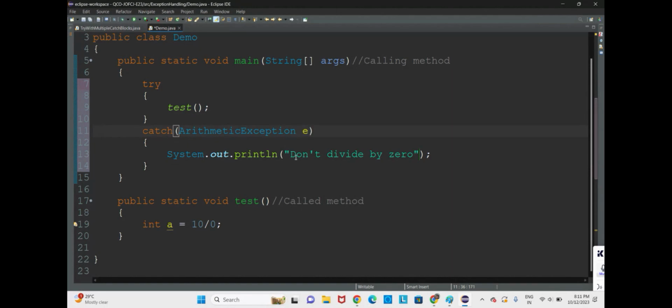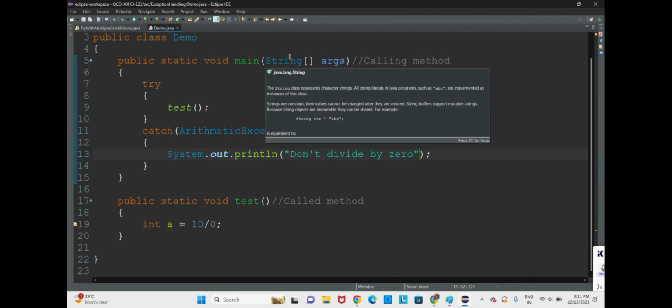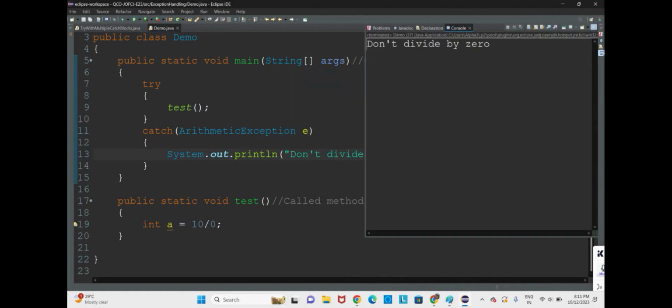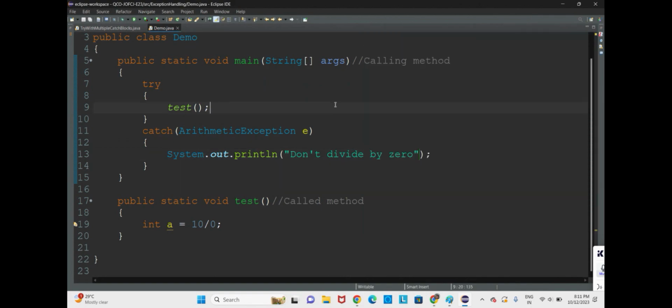The catch block will handle the exception and give the reason, don't divide by 0. So you get the output, don't divide by 0. This is how you handle the exception. So this is about exception handling, and this is about exception object propagation.